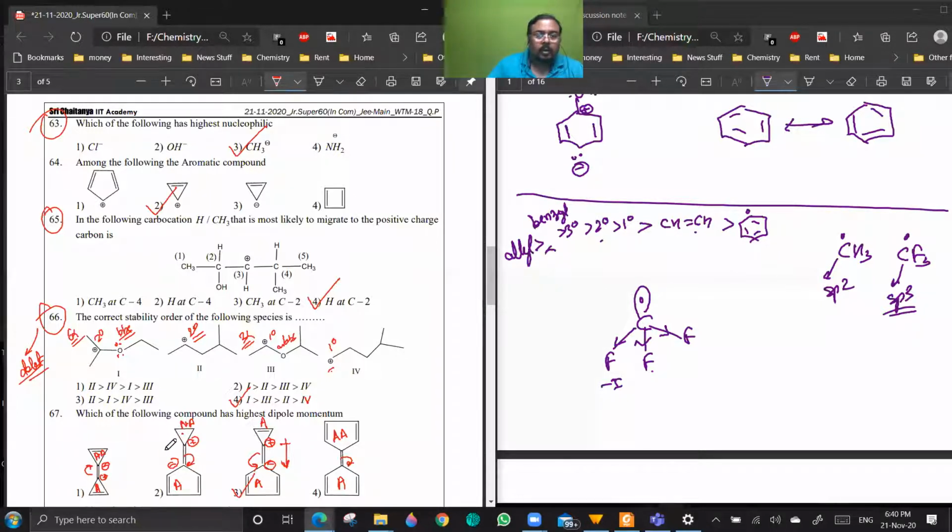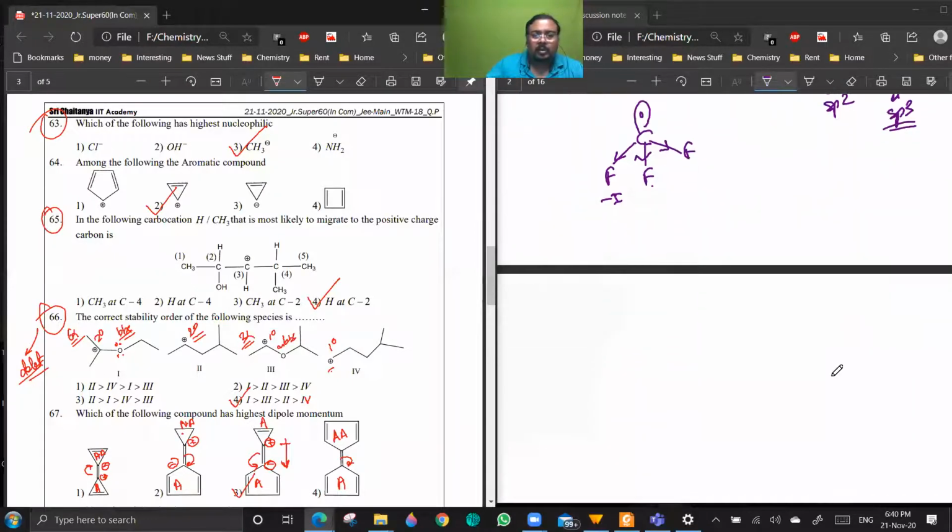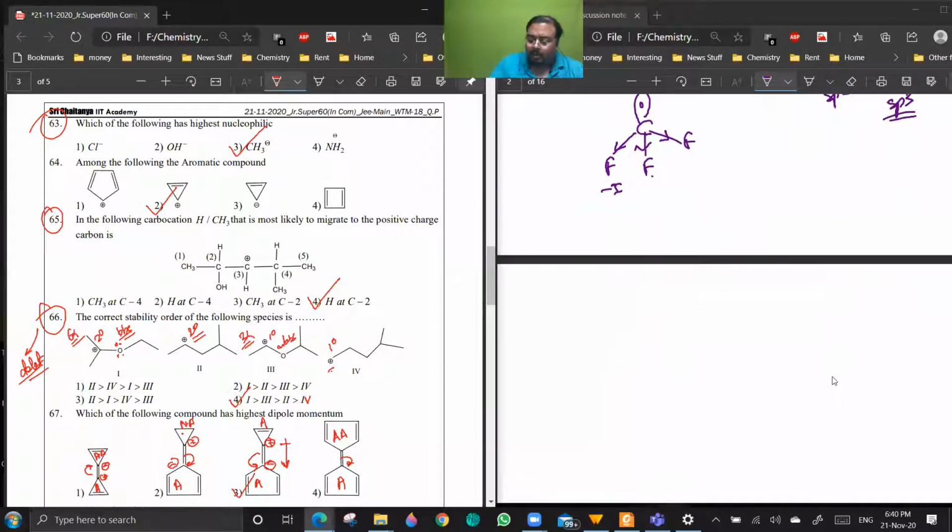This is something which I normally discuss in alkenes, but it is really about carbocations. Suppose you have a positive charge on a 1 degree carbocation, which is highly unstable.